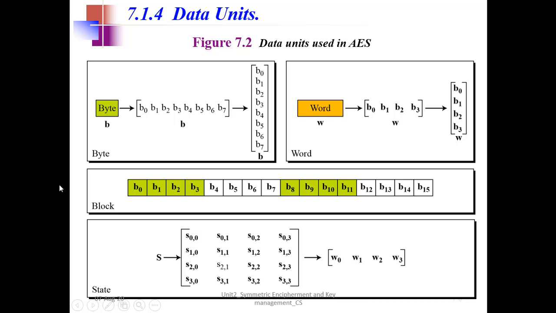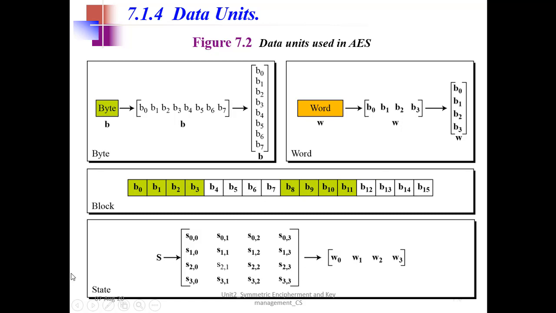Then since AES is a block cipher, we also need to have a block. So a block is of 16 bytes. So you see these B are written in uppercase and in bold, which indicate bytes. These are written not in bold, so they are bits. So I have a 16-byte block here, as a row matrix.